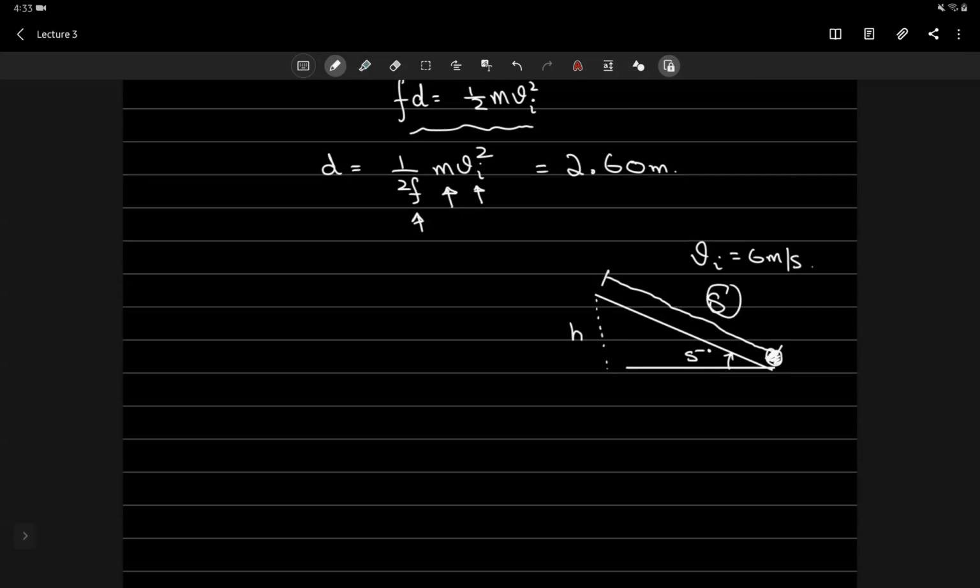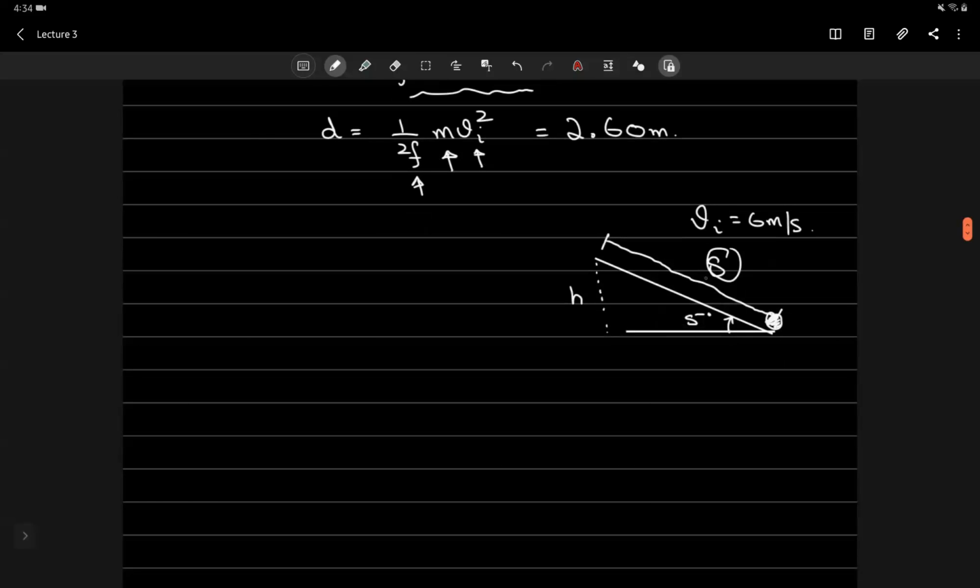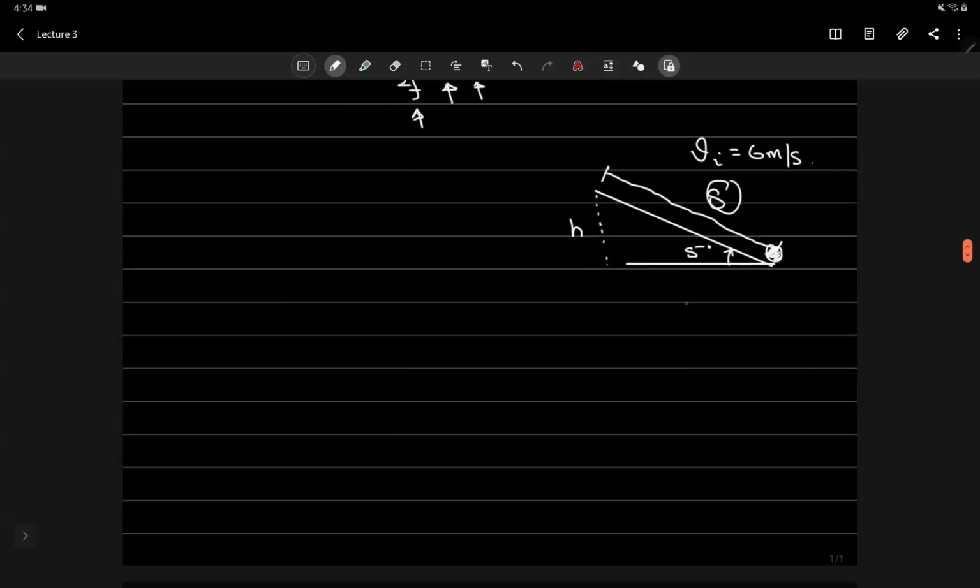So, well, first thing is first, let's figure out what would that height be. And from trigonometry, it is simply this vertical component of the distance s that the ball will travel up the slope, right? So if I draw this triangle, something like this, and this is my s, this is 5 degrees.